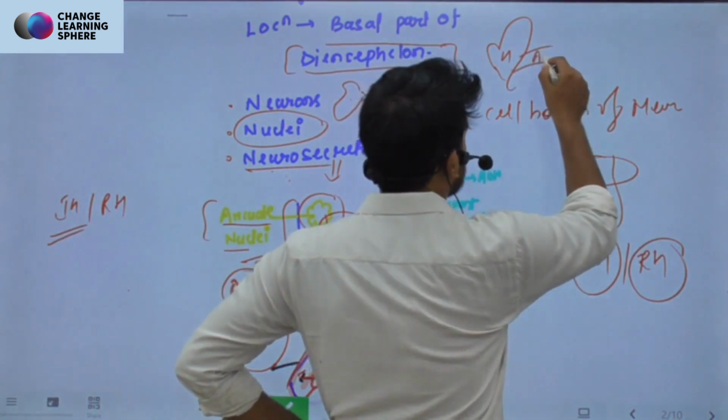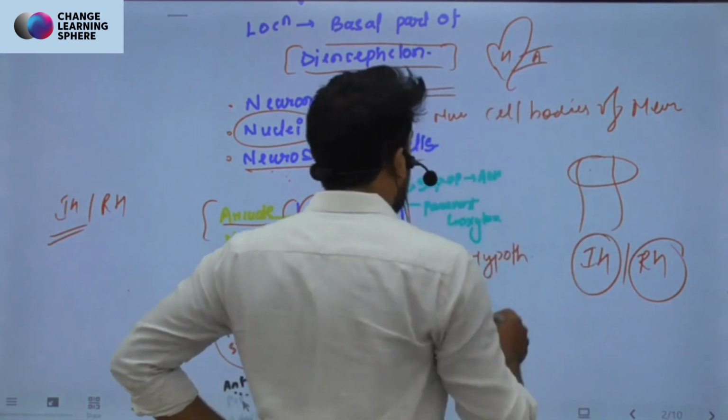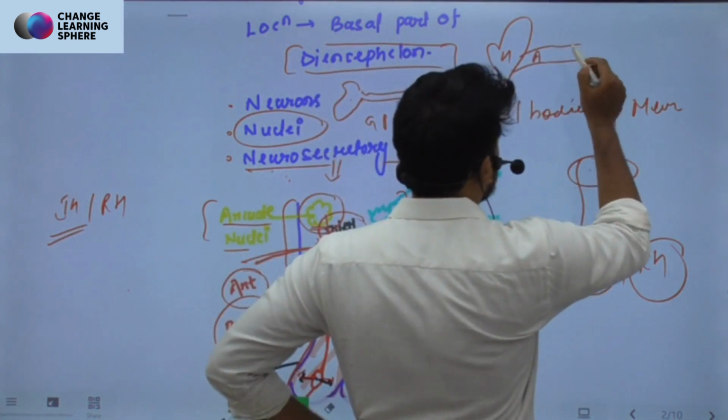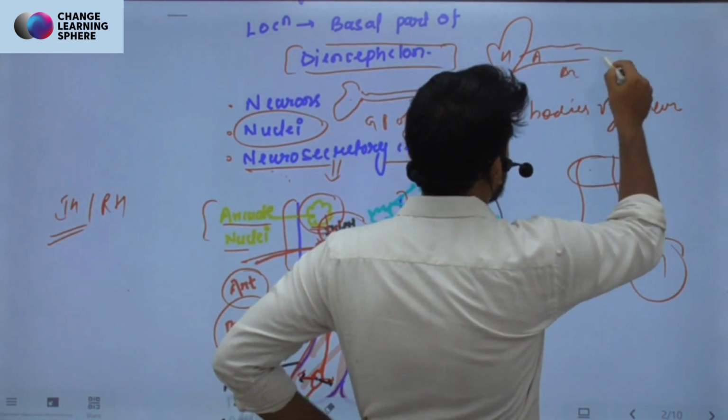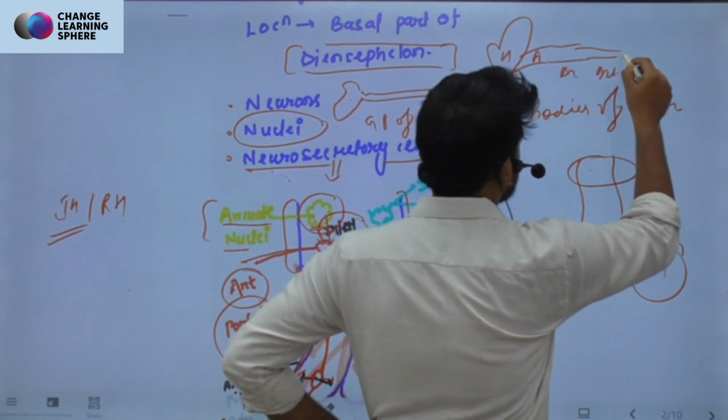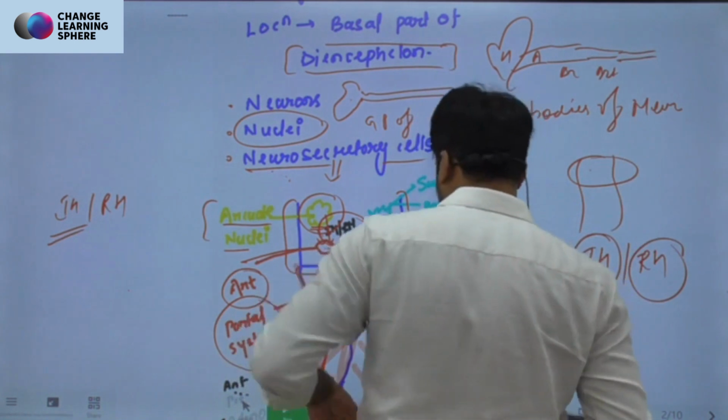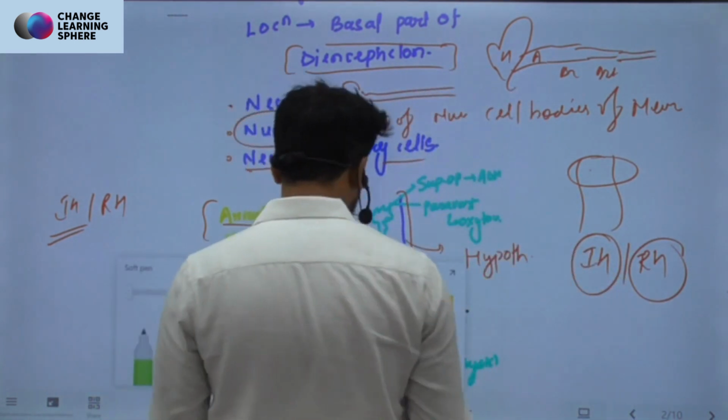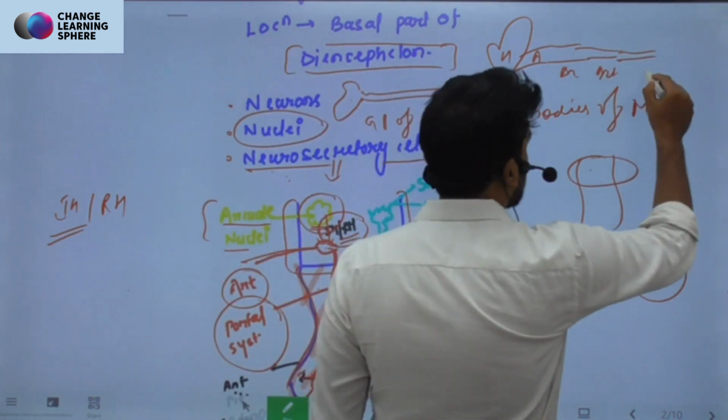From here we have this aorta, right? Aorta, then further it divides into arteries, then arterioles, and then it goes on to divide to become the capillaries, right?